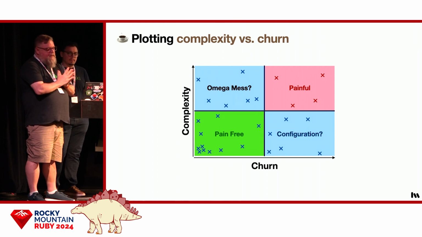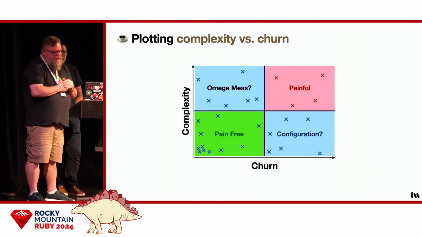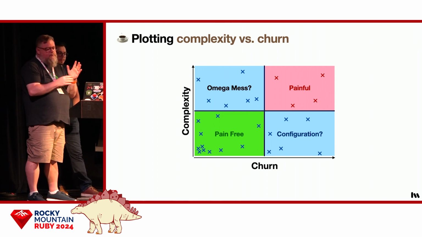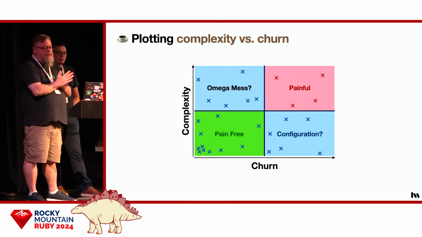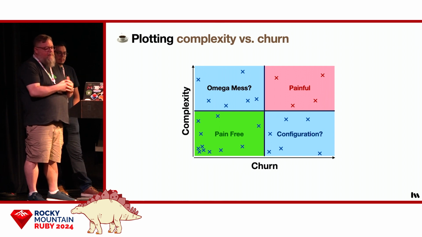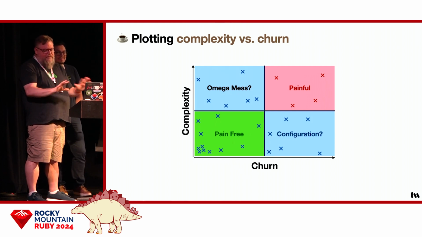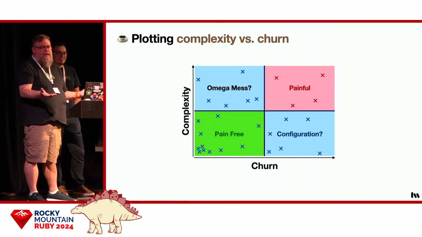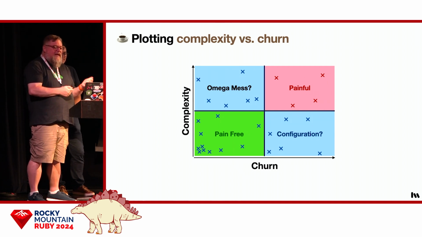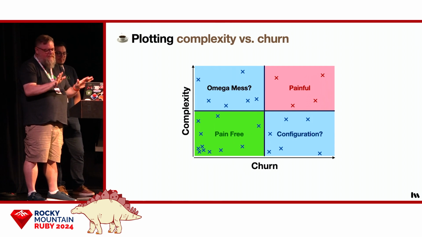And finally, the upper left quadrant is high complexity files that rarely change. This is likely what Sandy Metz refers to as an omega mess. An omega mess is a file with a big scary algorithm that never needs to change. Sandy's advice in this case, and we agree, is that you should just leave these things alone. Don't touch them. They're not causing you any continued pain because you're not touching them. And if you do screw around with them, you're likely to introduce a bug. So just leave them alone.